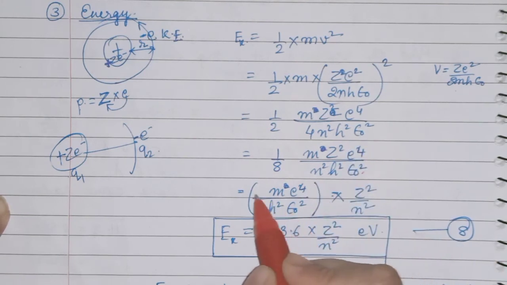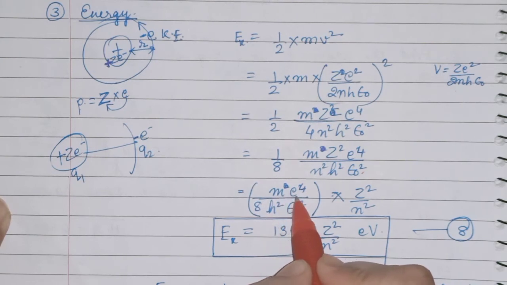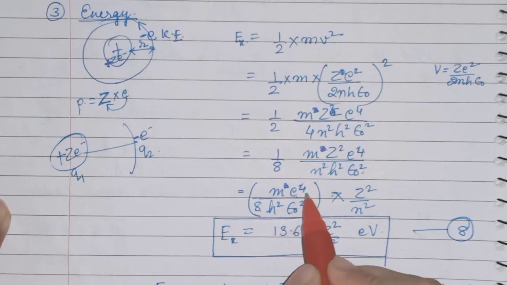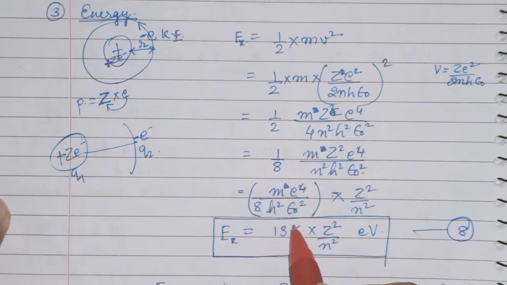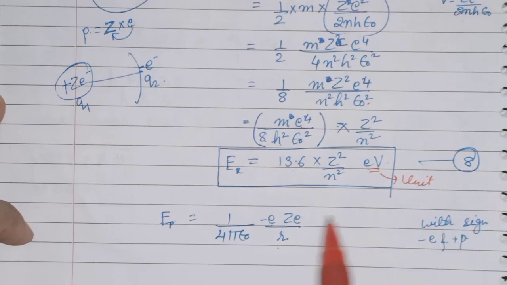You will again put the bracket for all the constants: mass of electron, charge of electron, 8 is constant, Planck constant, permittivity constant. After putting the value of all the constants, you will get 13.6 z square upon n square electron volt. Electron volt is the unit for kinetic energy. Now this is your equation number 8.